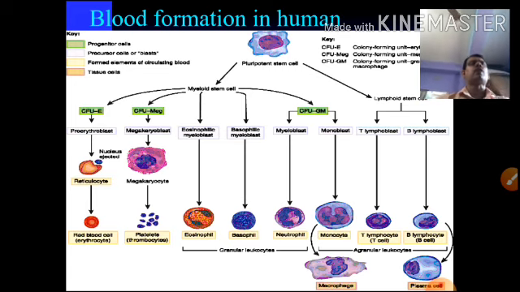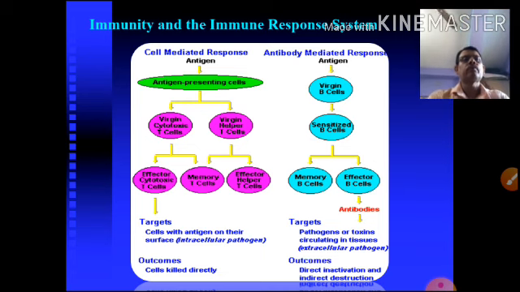Basically, this T lymphocyte and B lymphocyte seriously take part in the immunization of the person. This B lymphocyte produces the plasma cell and the monocyte produces the macrophages. This we can discuss elaborately in your physiology, in blood formation.